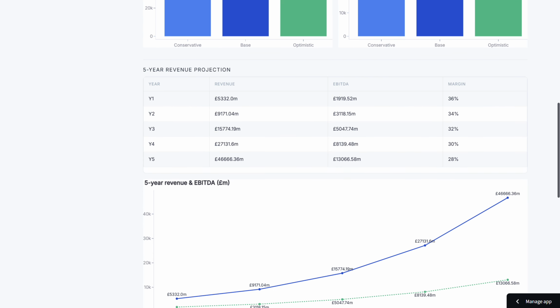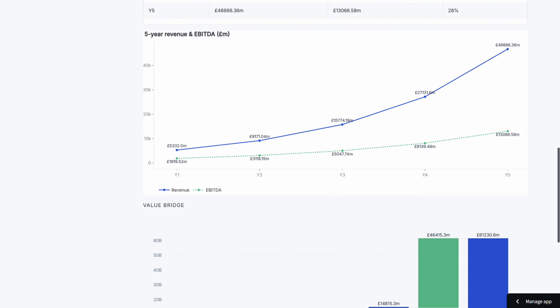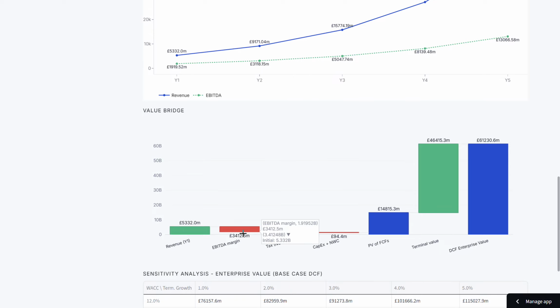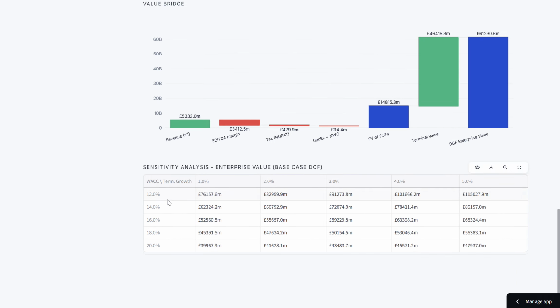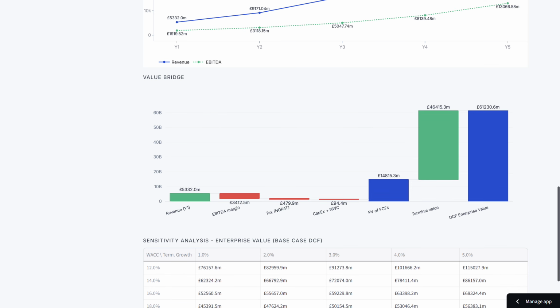The value bridge is what I'm the most proud of. It shows every step from revenue through EBITDA, tax, capital expenditure, discounted cash flows, and terminal value. So there are no black boxes. Every number is traceable and explainable. And the sensitivity table below it shows how the output shifts across different discount rates and terminal growth assumptions. So a judge or investor can exactly see where the model is fragile.